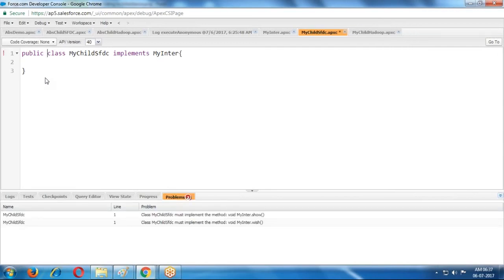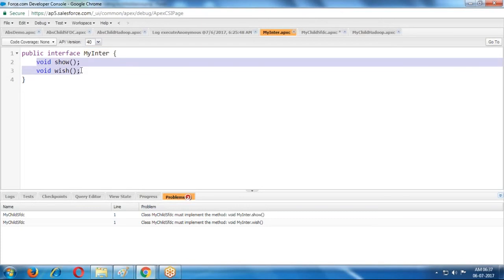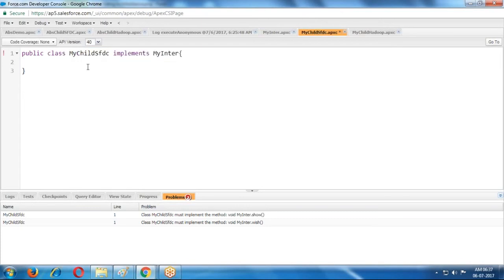How to eliminate this type of problem? What methods are available in this? These two methods are there. Implement these two methods in this class. Implementation is nothing but providing the bodies. Whether it is an empty body or with a body, you can provide. So like this, we are providing some bodies.